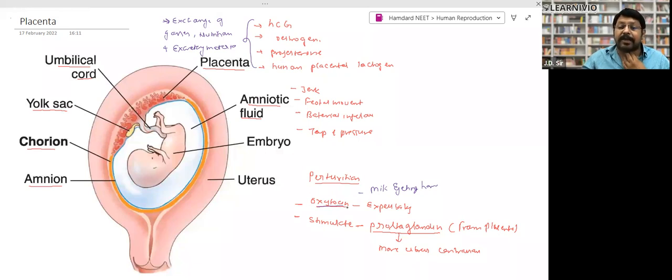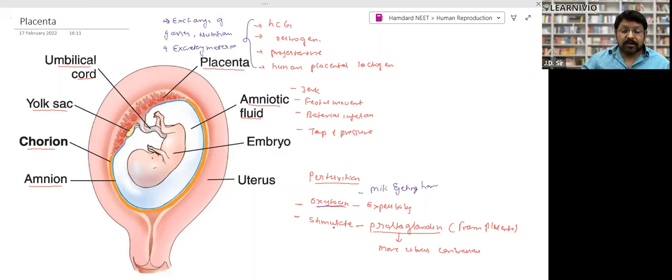It activates the mammary gland and production of milk takes place in the female which have given birth to young one, right? Help in expelling the baby.